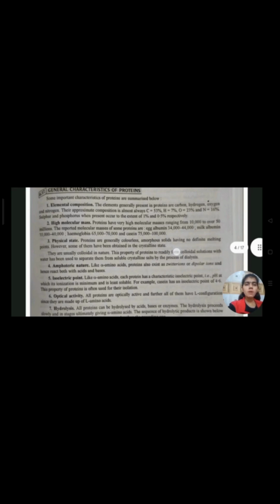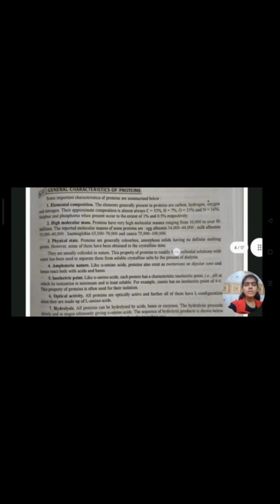Second characteristic of proteins is high molecular mass. Proteins have high molecular masses ranging from 10,000 to over 50 million. The reported molecular masses of some proteins are: egg albumin is 34,000 to 44,000, milk albumin is 35,000 to 40,000, hemoglobin is 65,000 to 70,000 and casein ranges up to 75,000 to 1 lakh.